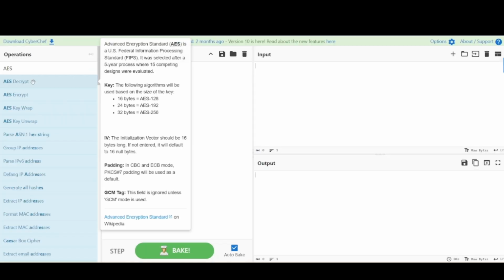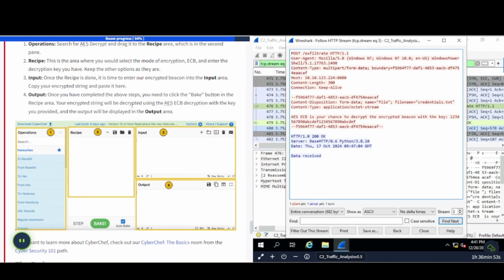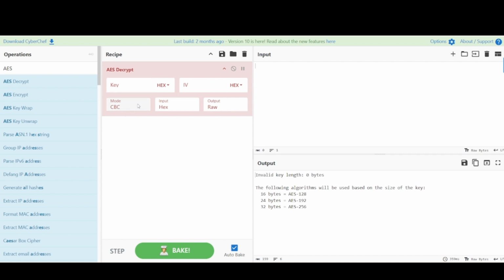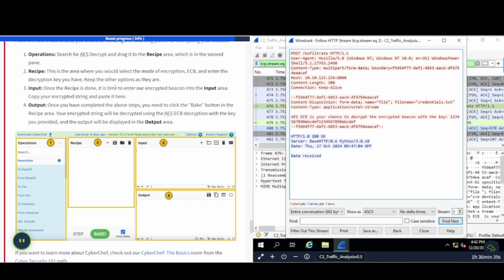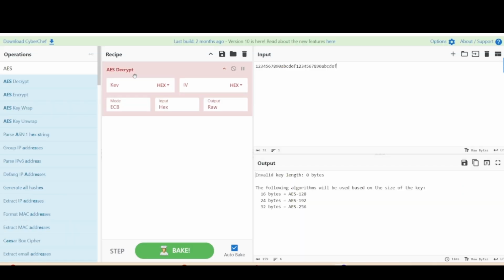AES decrypt. Okay. And number two, recipe. This is the area where you would select the mode of encryption, ECB, and enter the decryption key you have. Keep the other options as they are. Okay, so we need to enter in ECB, and then we need to get the key. Grab this key here inside of this packet. I have it highlighted, so I'm going to right click and copy, go back over to CyberChef, and then make sure this is set to ECB, and then there's the key. There you go. All right.